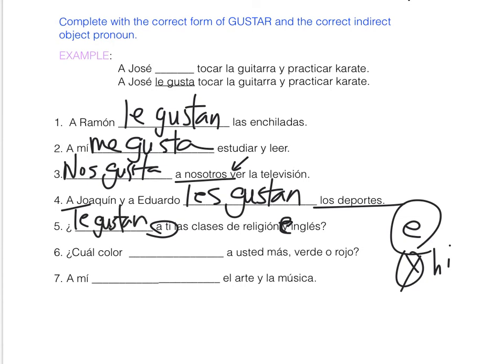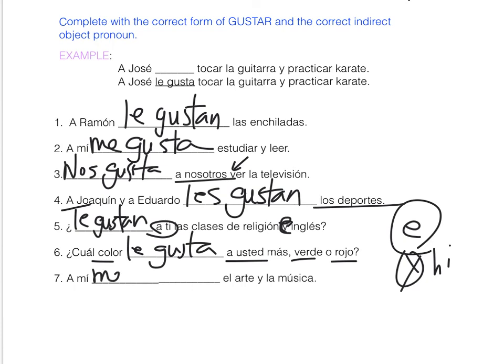Gustan. Which color? ¿Cuál color? The color is the thing we're talking about. We're not talking about verde y rojo, that is not the issue. It's the color. Which color gives you pleasure? So it's going to be singular. A singular noun, el color, and then a usted, what's the indirect object pronoun that corresponds to usted? Le. ¿A cuál color le gusta a usted más? Verde o rojo. And finally, number 7, a mí.